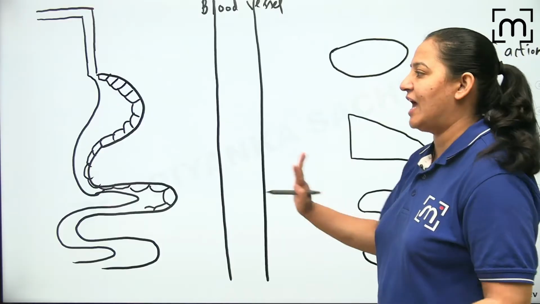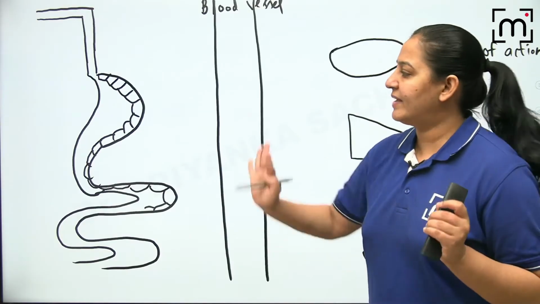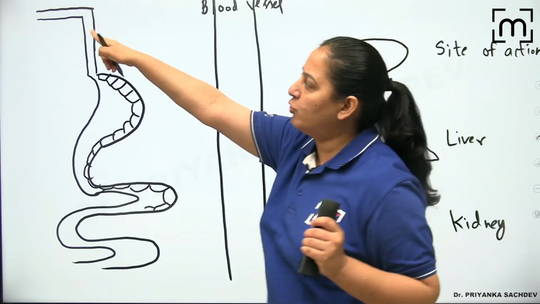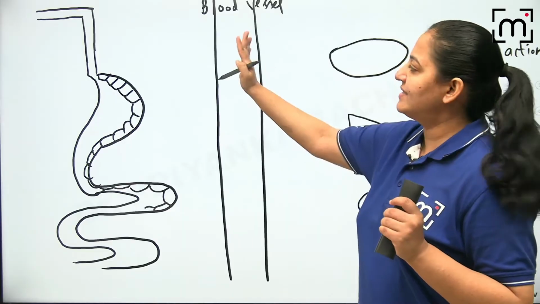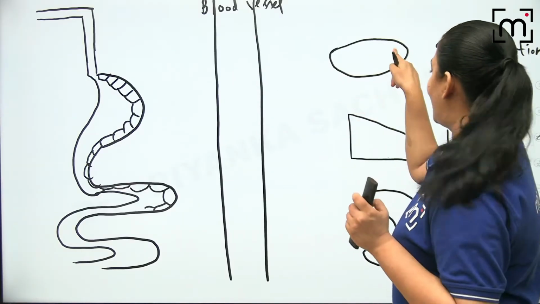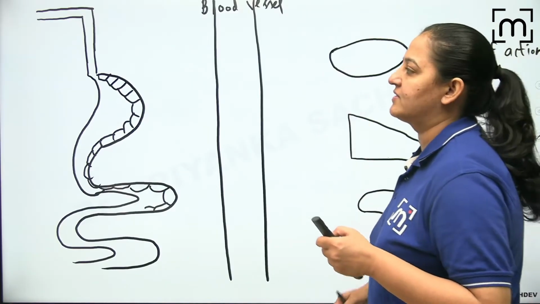Okay, let me explain with the help of a simple diagram. Can you all see the diagram? You can see the GIT: the mouth, esophagus, stomach and intestine. This is GIT. ठीक है? You can see the blood vessel. This is the site of action, liver and kidney. Let me show you why I have drawn this diagram for you.